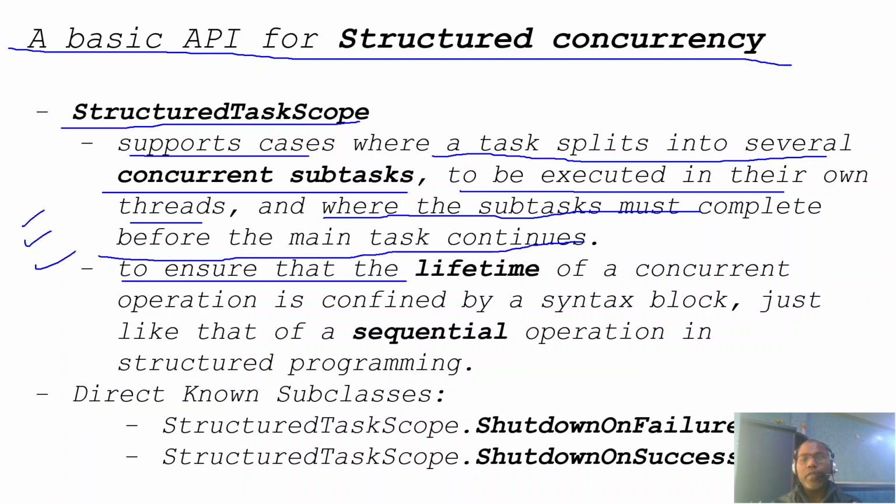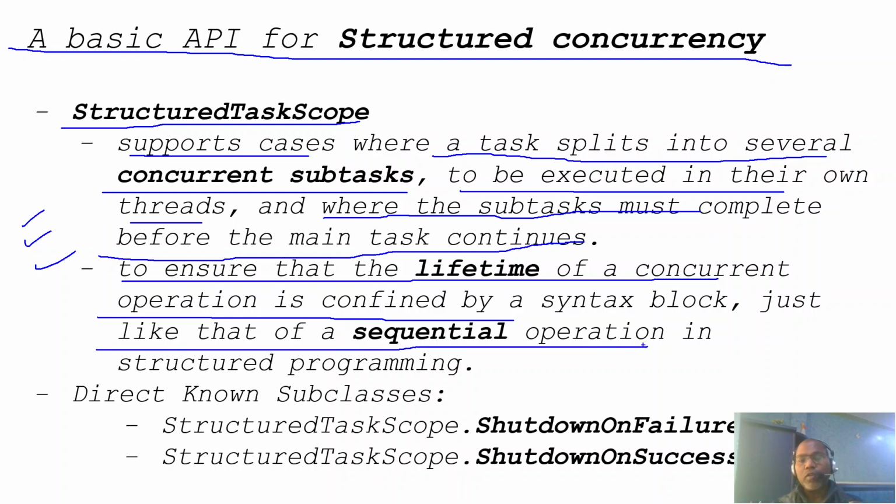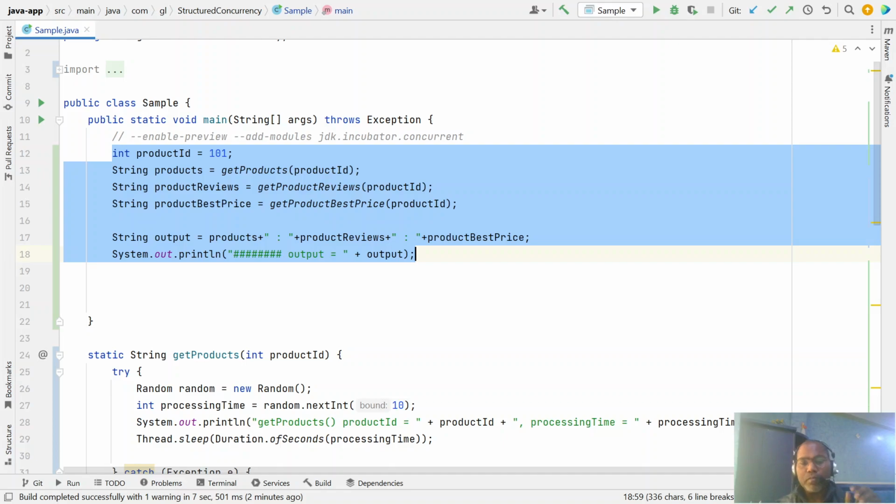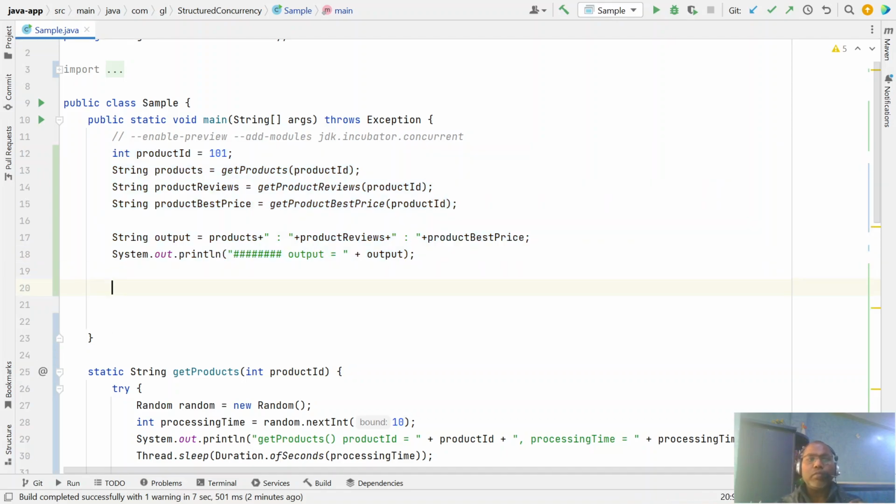This ensures that the life cycle of the concurrent operation is confined to your main block, the basic structure. So it looks just like a sequential operation in structured programming. The major difference here is that your code looks like a sequential operation in structured programming, so you do not have to make major changes to do the multi-threading. So let's see how. Here our code is structured code.